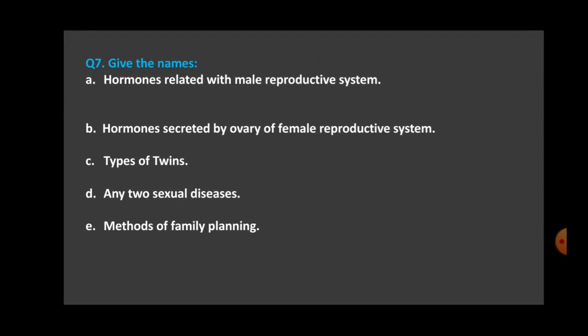Question number 7 is give the names. You have to write the names of the following. The first one is hormones related with male reproductive system. So which are the hormones which are secreted in the male reproductive system?